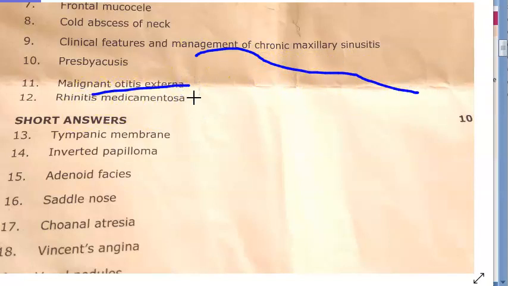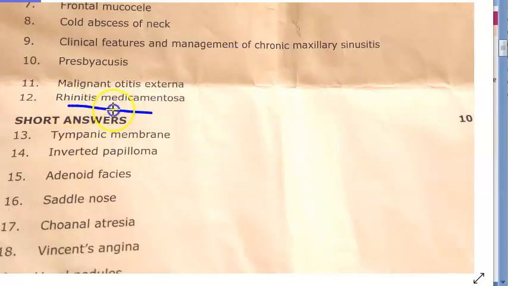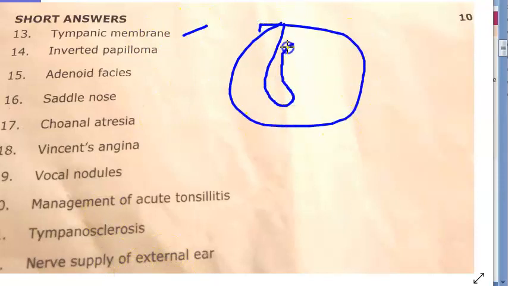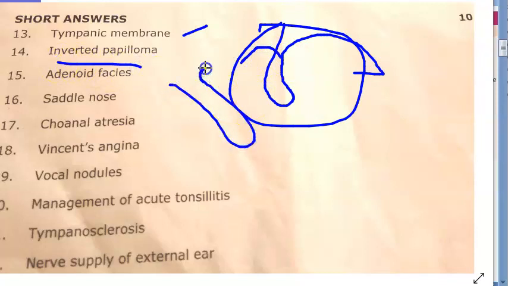Malignant otitis externa is because of Pseudomonas, isn't it? Will it cause loss of bone? Yeah, just check that. Rhinitis medicamentosa is because of nasal decongestants, excess usage, hypertrophy of the turbinates, all that you will write. Then coming to 3-mark questions, guys, they have asked you about the tympanic membrane. You'll have to draw the diagram, explain the parts of the tympanic membrane, what exactly the tympanic membrane is, all that you write.